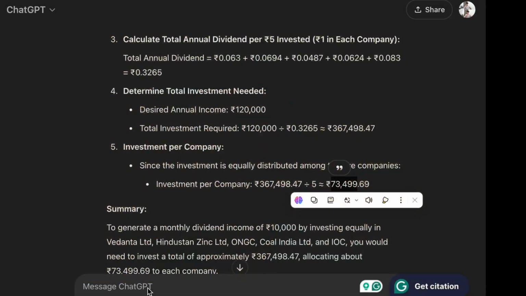I just took an example of 10,000 rupees. If you want to increase your passive income to 20,000 rupees, then you just have to double the capital. Right now we invested almost 73,500 rupees per company to get a dividend income of 10,000 rupees per month.